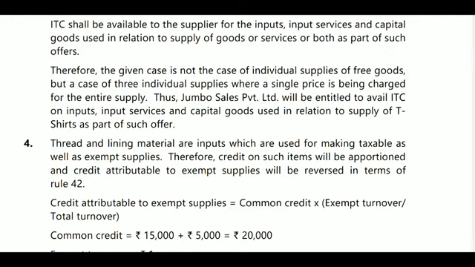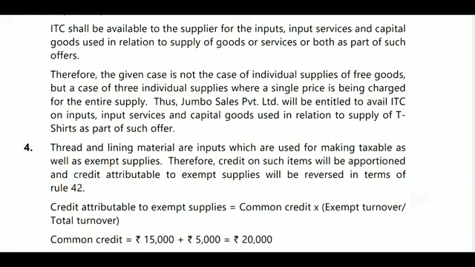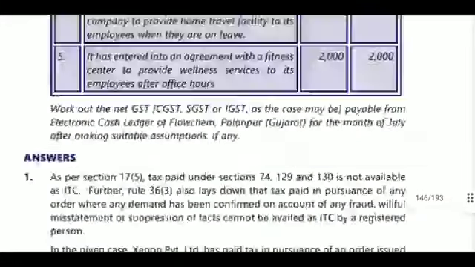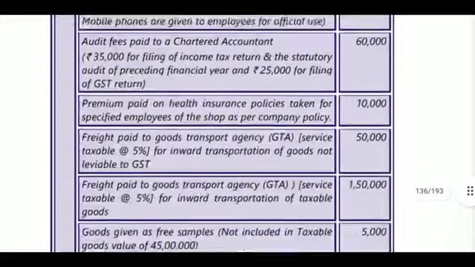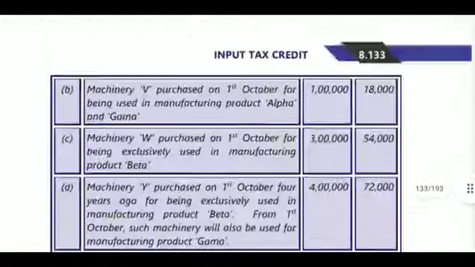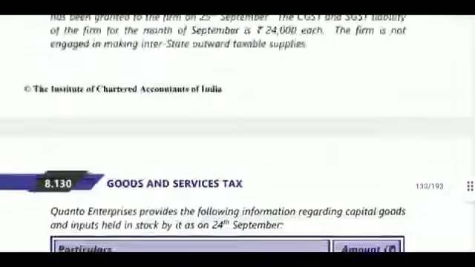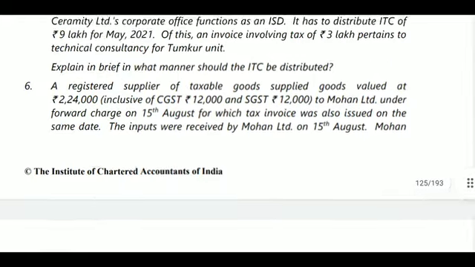Therefore, in the given case, it is not a case of individual supplies of free goods, but a case of three individual supplies where a single price is being charged for the entire supply. Thus, Jumbo Sales Private Limited will be eligible for ITC on input services, input goods and capital goods used in relation to providing those t-shirts as part of their offer. So they are eligible for claiming the ITC. There is no restriction for claiming the ITC.